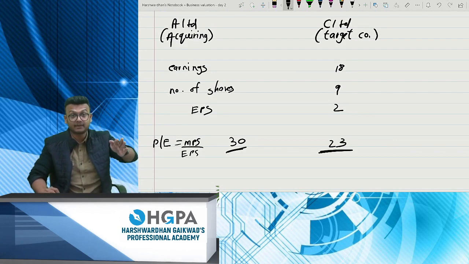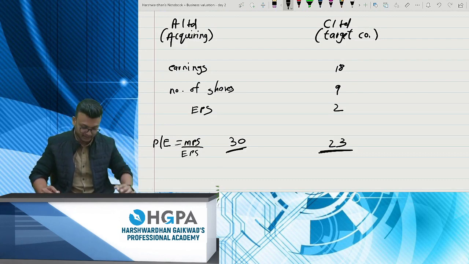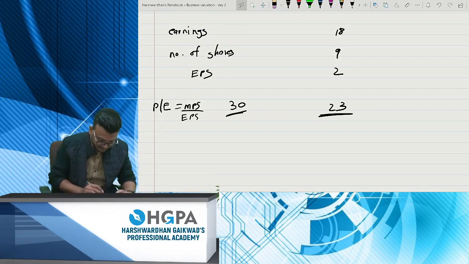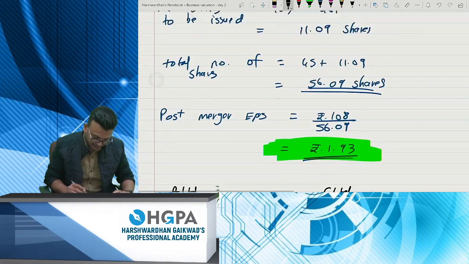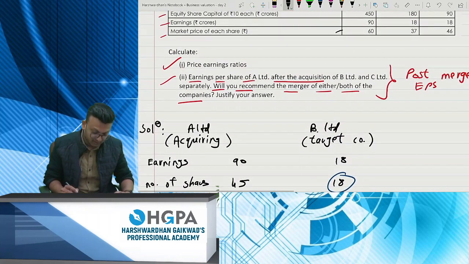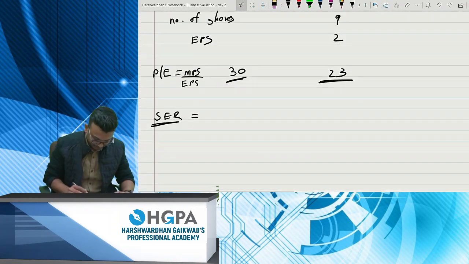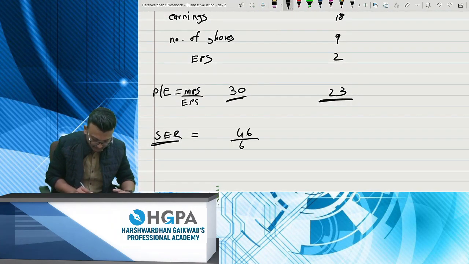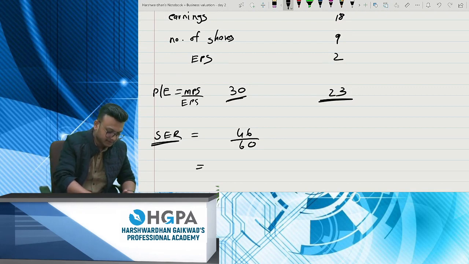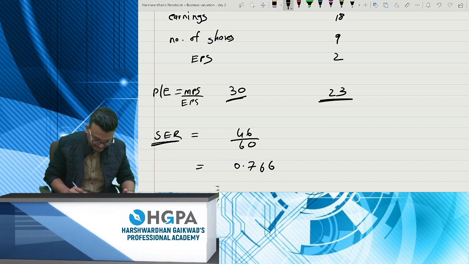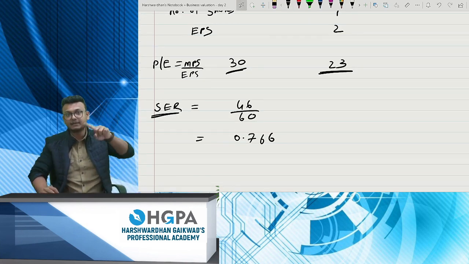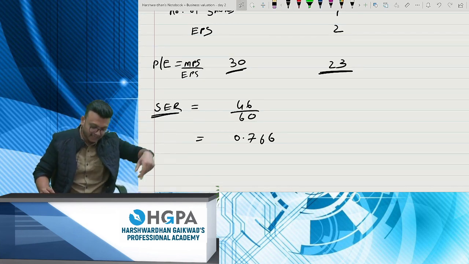That's your PE ratio for C Limited. Now the share exchange ratio: the market price of transferor and transferee, that is 46 divided by 60, which is 0.766 is to 1. For every 1 share of C Limited, you will get 0.766 shares of A Limited.